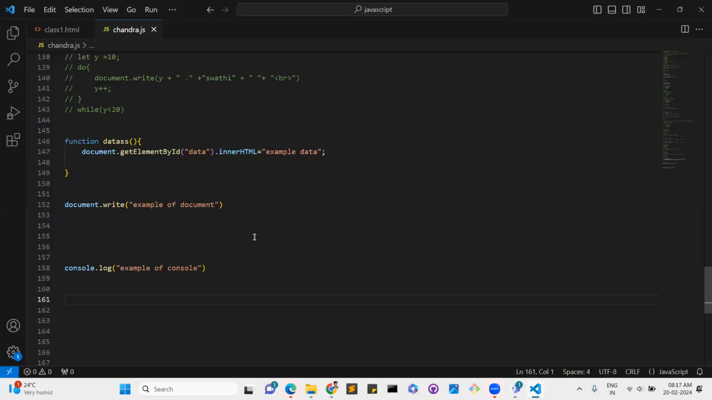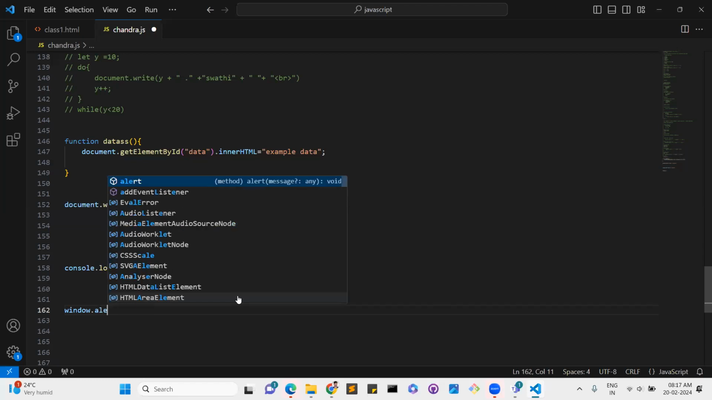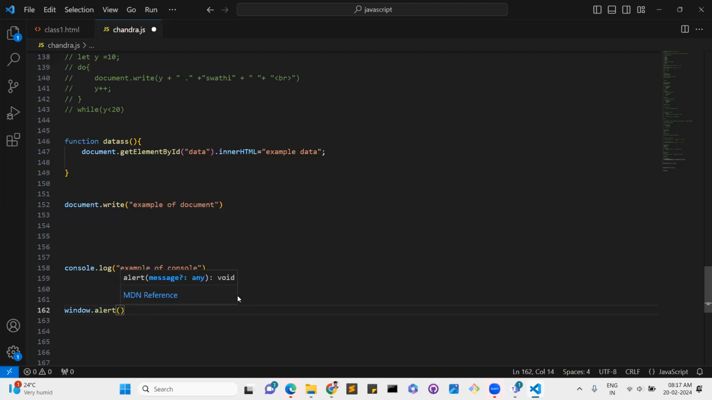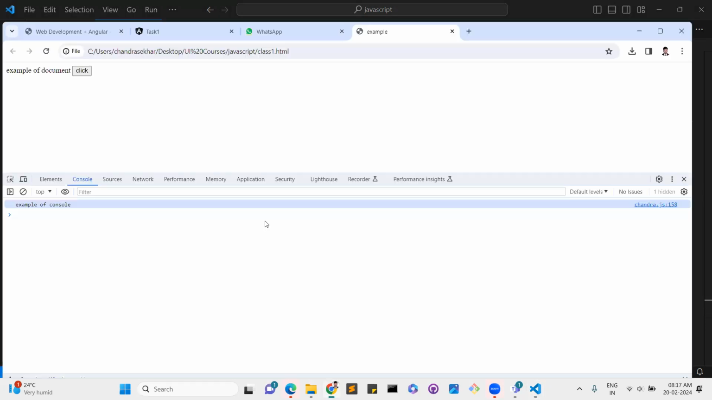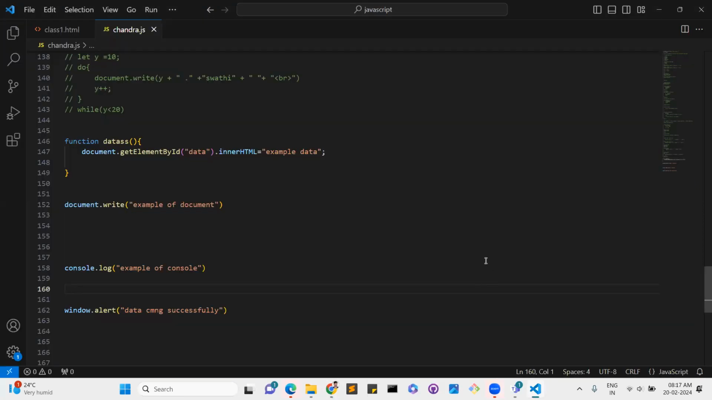And the final one is the alert message, for example window.alert. Like this, the alert will come like this. So these four ways are there to display data in the browser. Understood, right, guys?